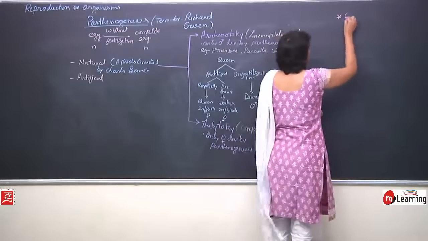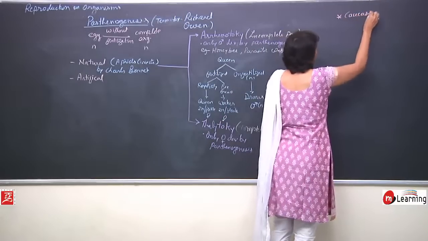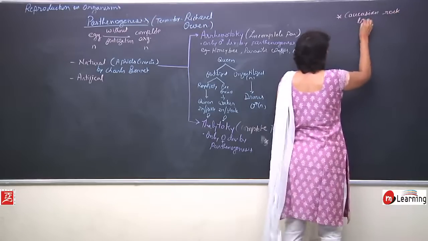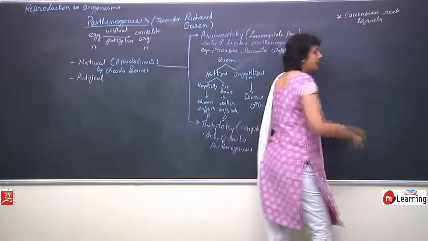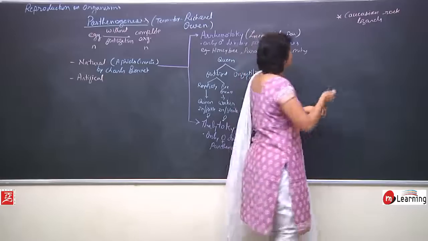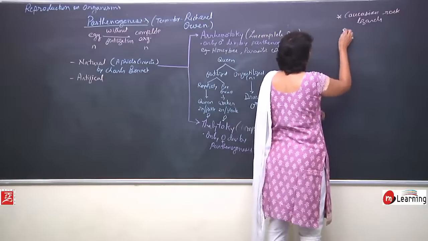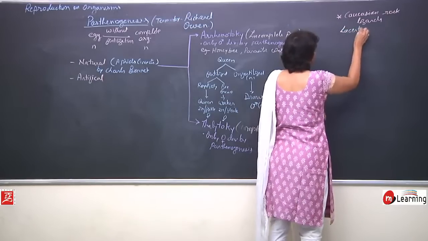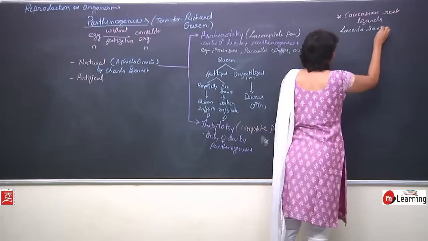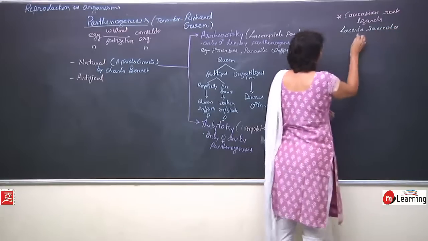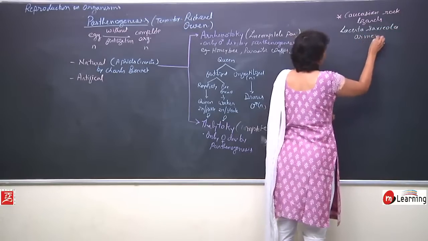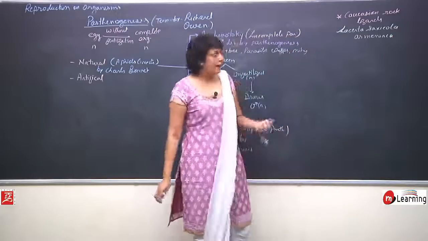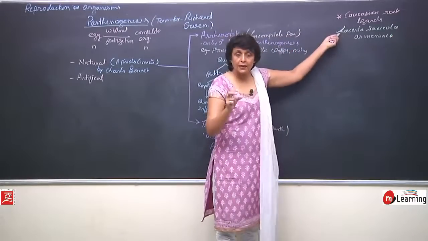So, these are Caucasian rock lizards. The scientific name of this Caucasian rock lizard is Lacerta saxicola armeniaca.